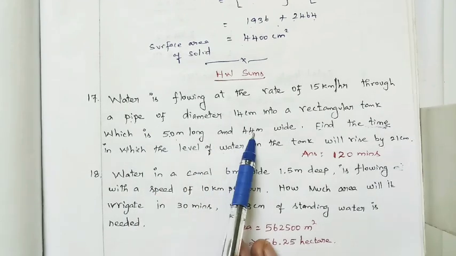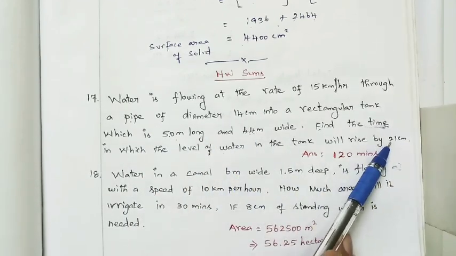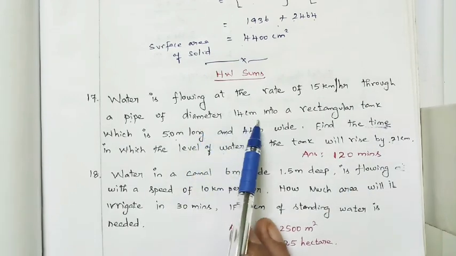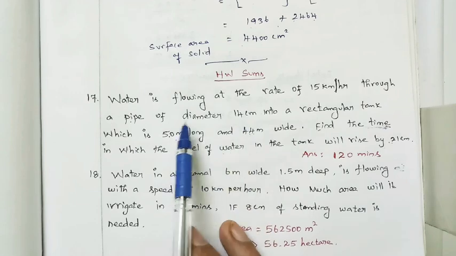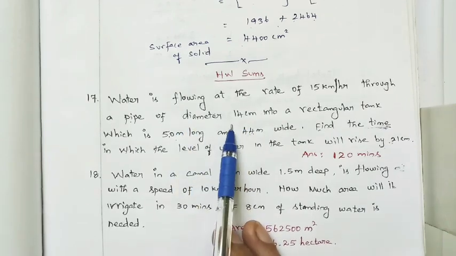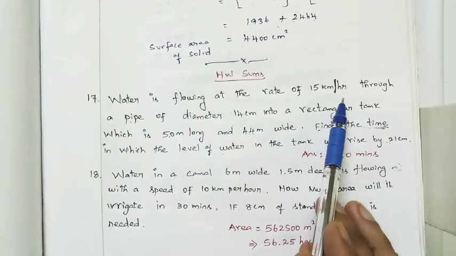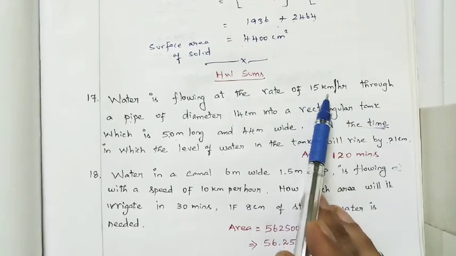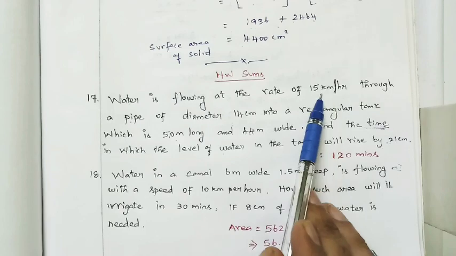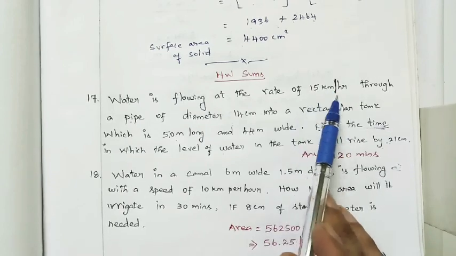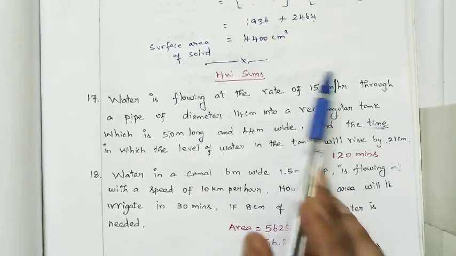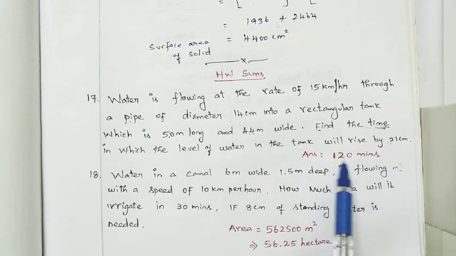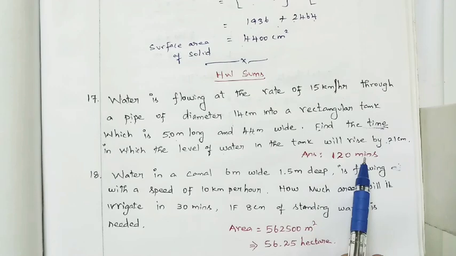Here this is meter, and we have to convert the height in terms of meter. At the same time, radius of pipe also we want to convert in terms of meter. And speed is kilometer per hour, so we want to convert to meter per minute. That is 15,000 divided by 60, meter per minute, multiplying by 1000 and dividing by 60. And just to equate, we'll get the time. What is the time we want to get? 120 minutes. Understood?